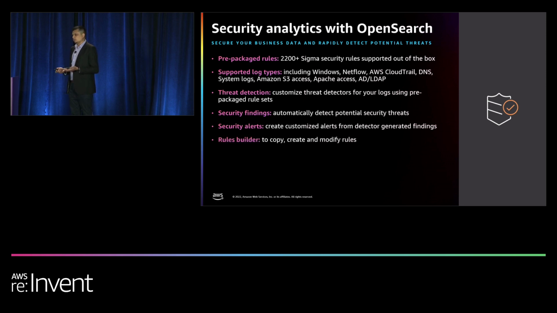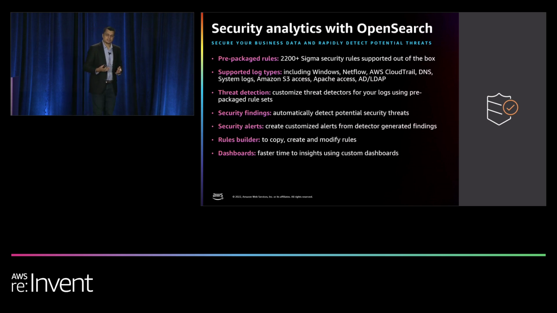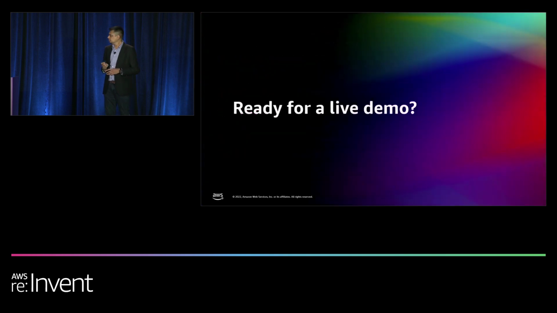And we also give you a rules builder to copy the rules and create your own rules. And of course, we have dashboards where you can create custom dashboards to get quickly to the insights that you need for your security investigation.